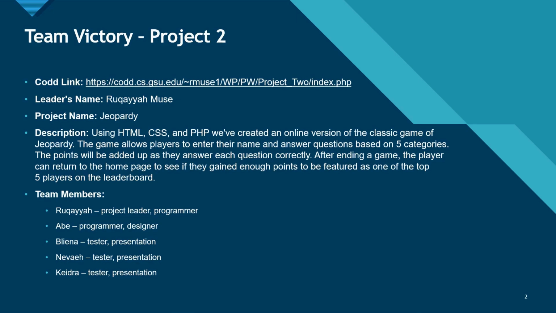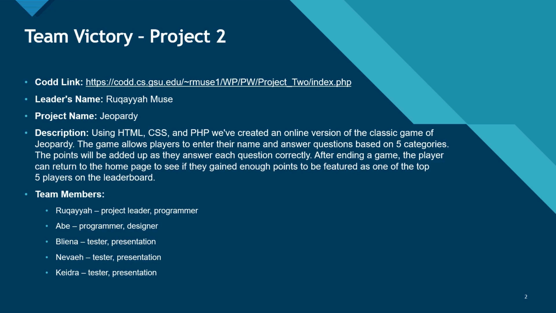Our project was the game of Jeopardy, and by using HTML, CSS, and PHP, we were able to create an online version of the classic game of Jeopardy. This game allows players to enter their name as well as answer questions based on 5 different categories. The points will then be added up as they answer each question correctly. After ending the game, the player can then return to the home screen to see if they've gained enough points to be featured as one of the top 5 players on the leaderboard.